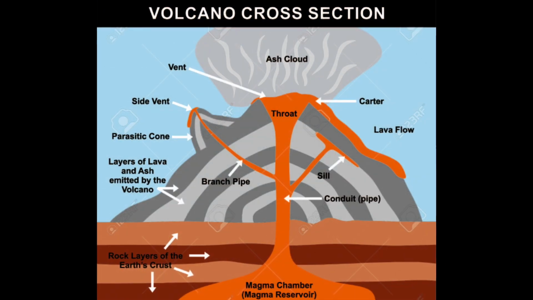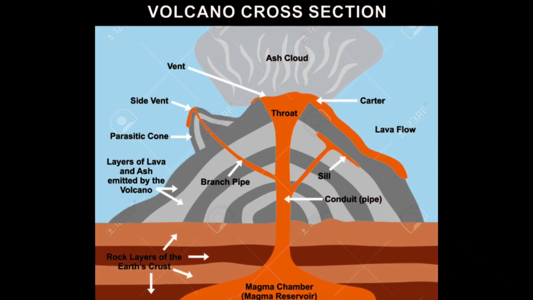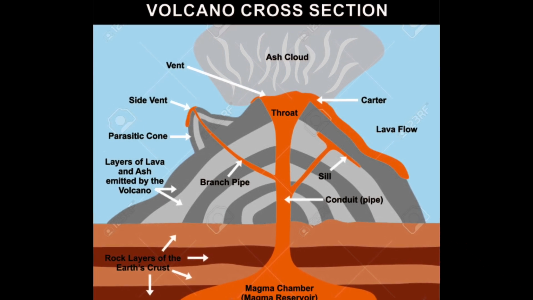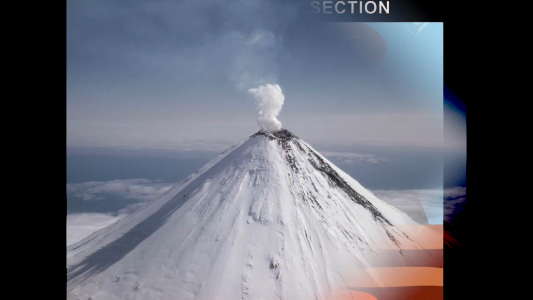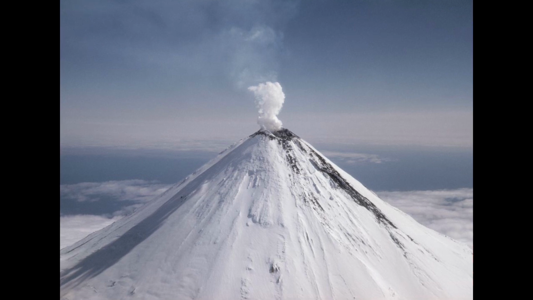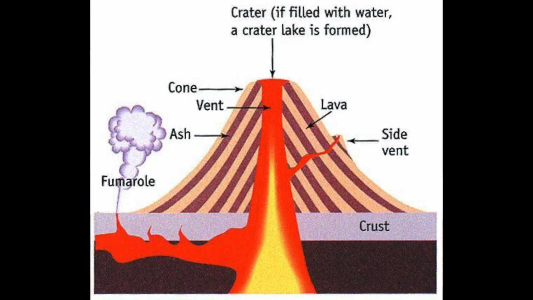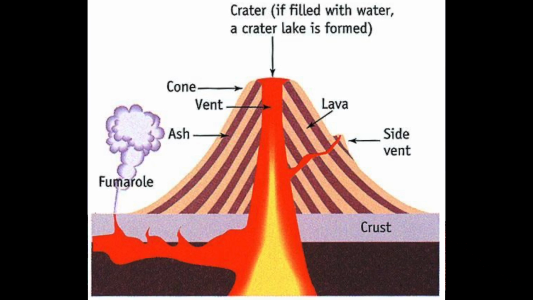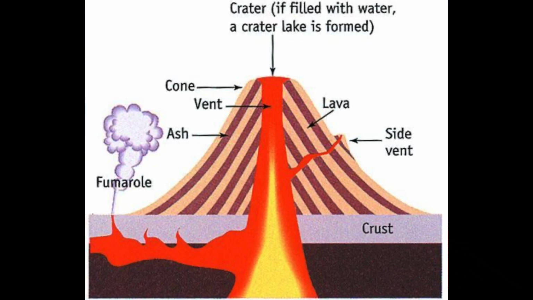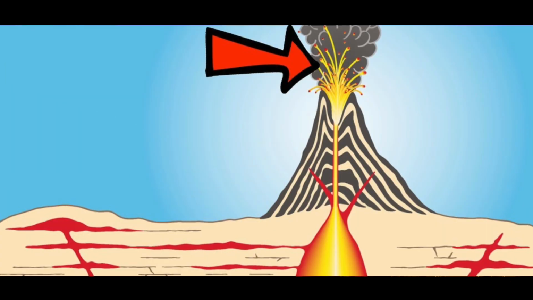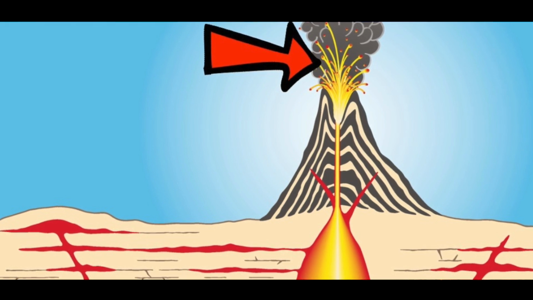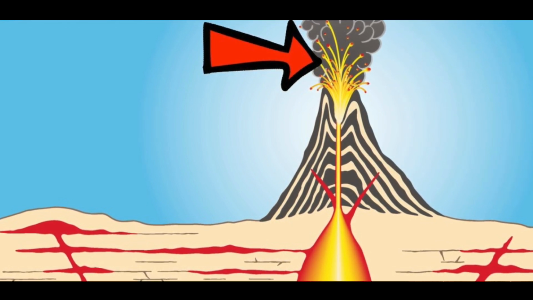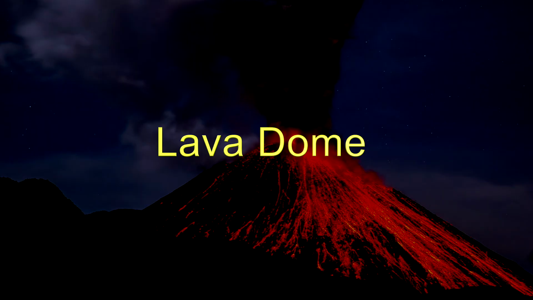Lava and other volcanic materials come out through the subsidiary pipe-like openings and get deposited around the newly formed subsidiary vent along the sides of the main cone. Thus, several small cones are formed on the outer surface of the main cone. These are called parasite cones because the supply of lava for these cones comes from the main cone. They are also called adventive cones.